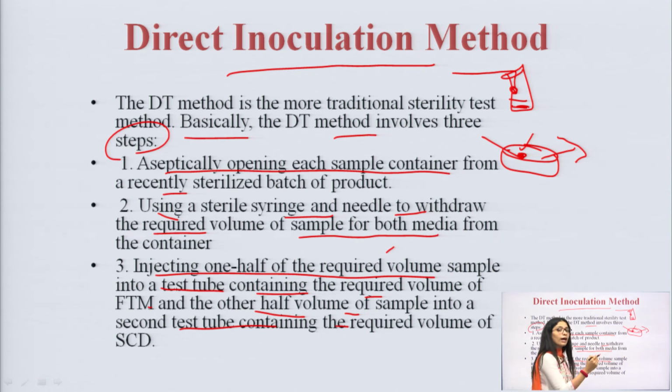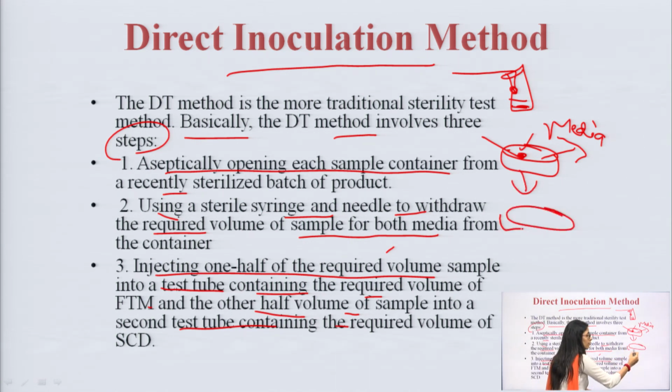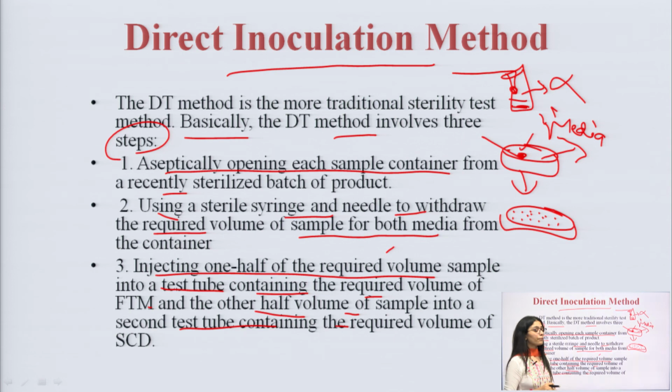In the Petri plate, we have media. That media will help the microorganism to grow. So, we are providing food to the microorganism. If in our formulation there is any microorganism, it will start growing. So, this will tell us that yes, the microorganism has lots and lots of colonies. It means the particular product is not sterile, okay. It cannot be used properly because there is lots of microorganism growth taking place over here.